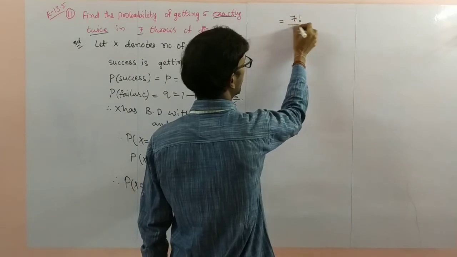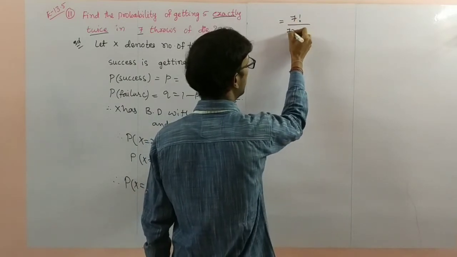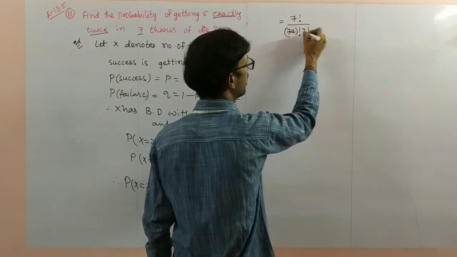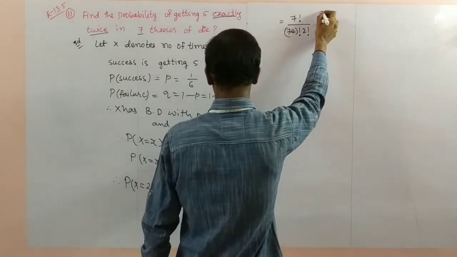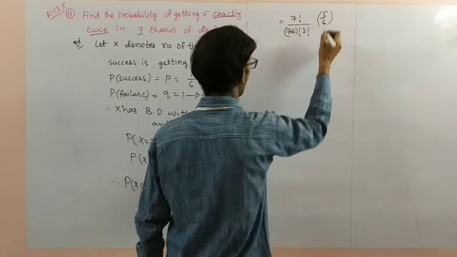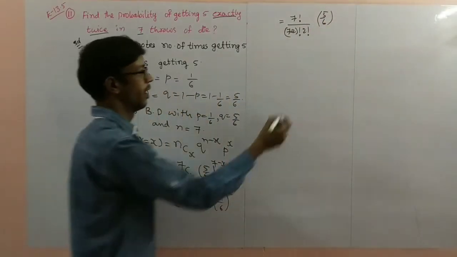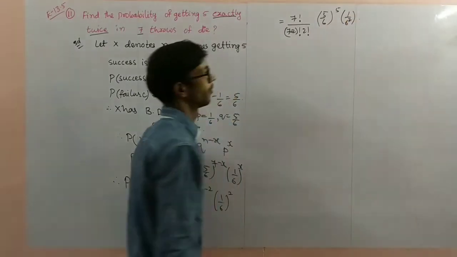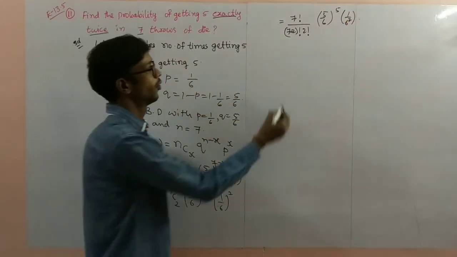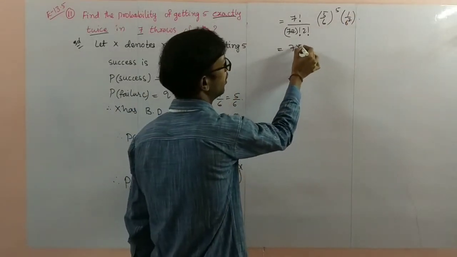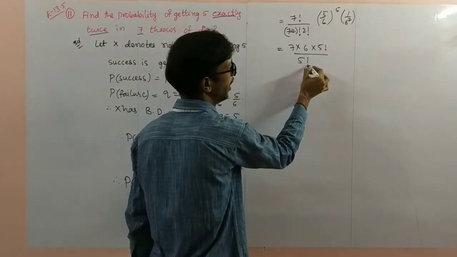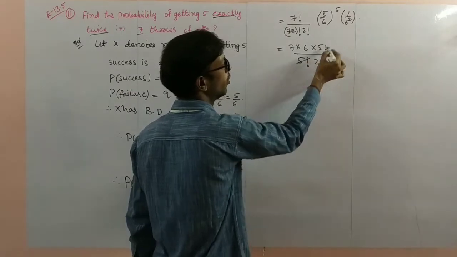7 factorial divided by (7 minus 2) factorial into 2 factorial, times (5/6)^5 (1/6)^2. Here, 7 into 6 into 5 factorial divided by 5 factorial into 2 into 1.